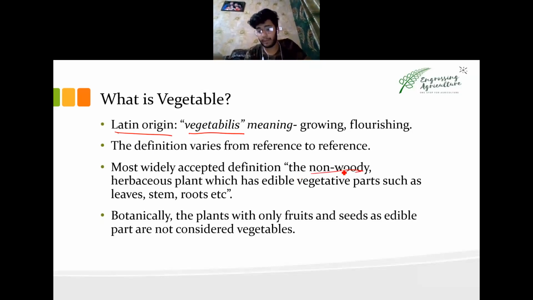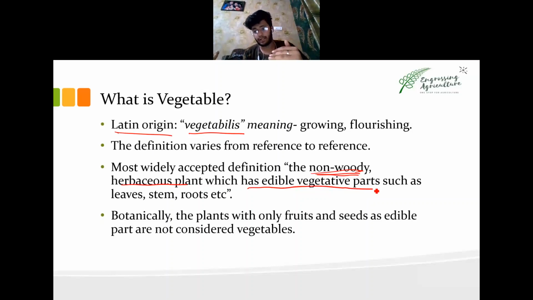So I found this: it is non-woody. Always remember, this is a non-woody plant. Vegetables are non-woody. I don't think there's any vegetable which is woody in nature. They are herbaceous plants, which means most parts of the plant are edible by herbivorous animals. The non-woody herbaceous plants which have edible vegetative parts.